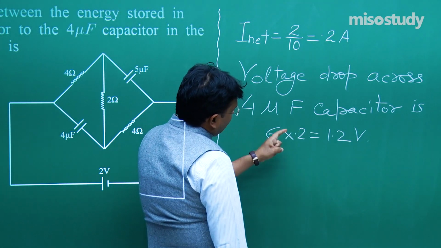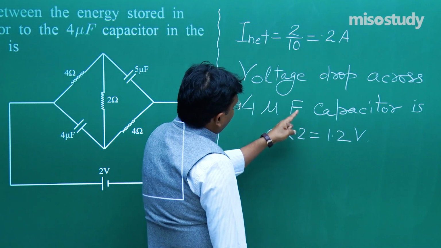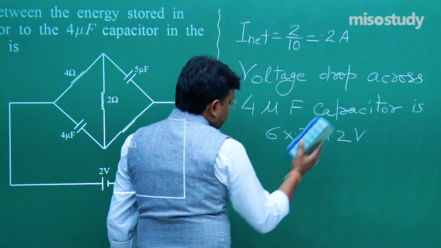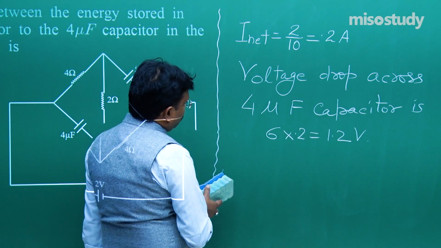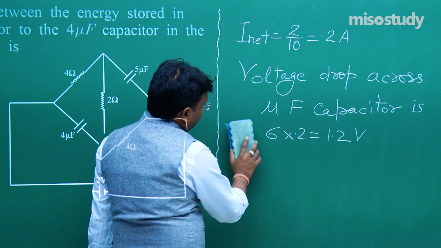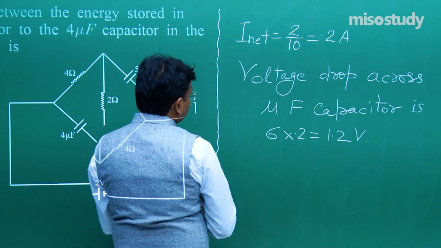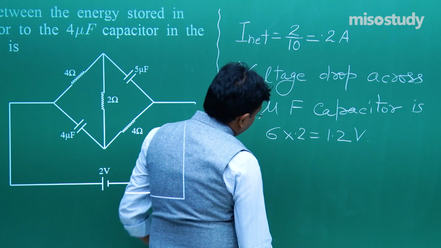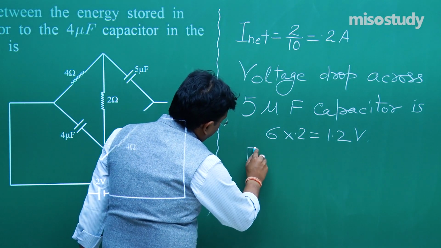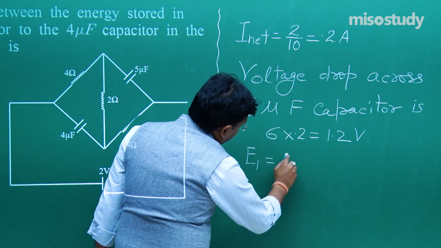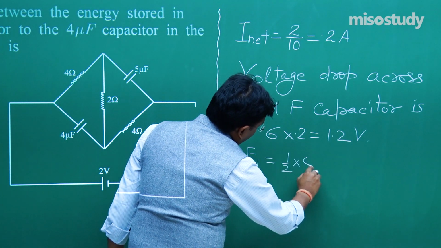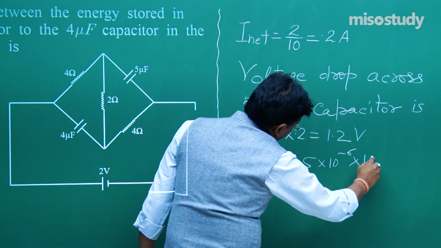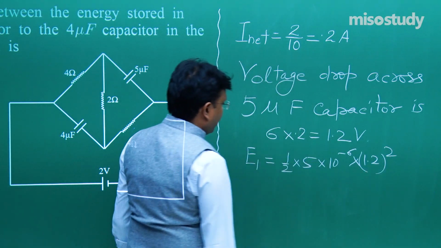And similarly, voltage drop across 5 microfarad capacitor. So now what I will do, I will change only few terms, that is this 4 I will change. Fine. And it is also going to be same. So from here what you can say, that E1 is equal to half into 5 into 10 to the power minus 6 into 1.2 whole square.